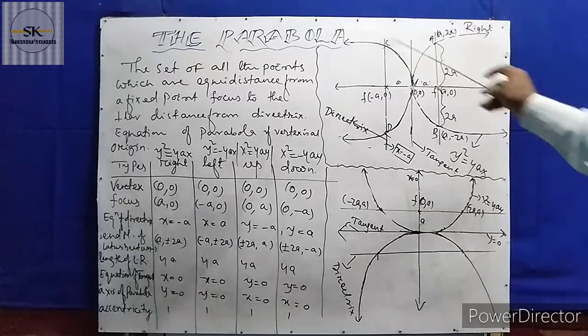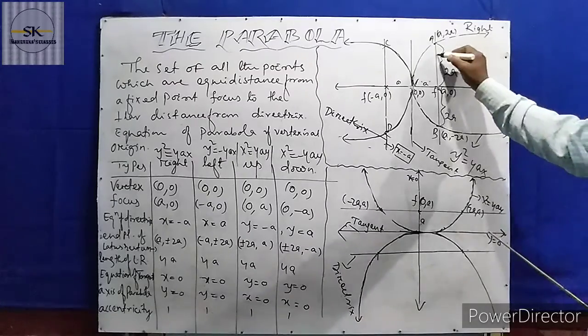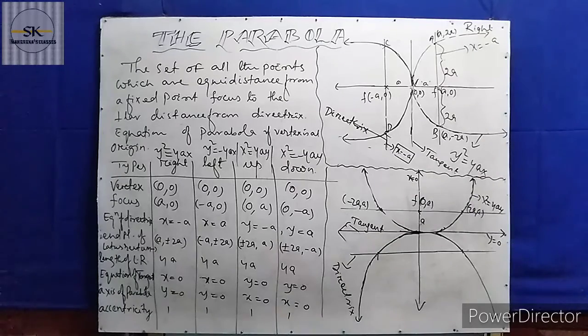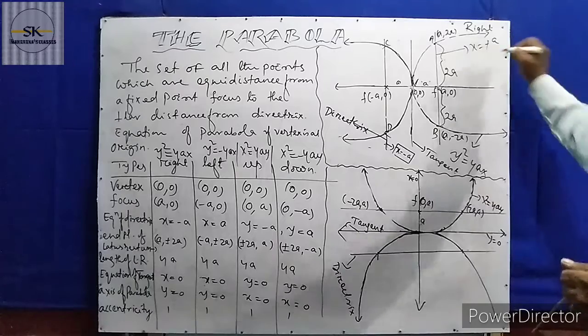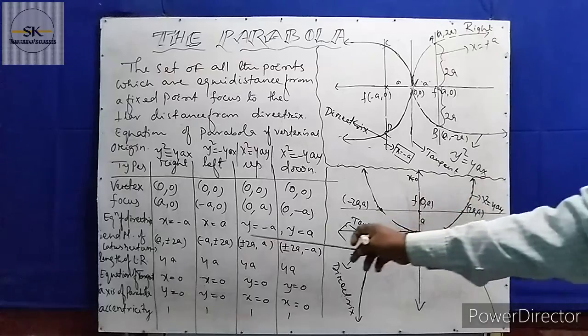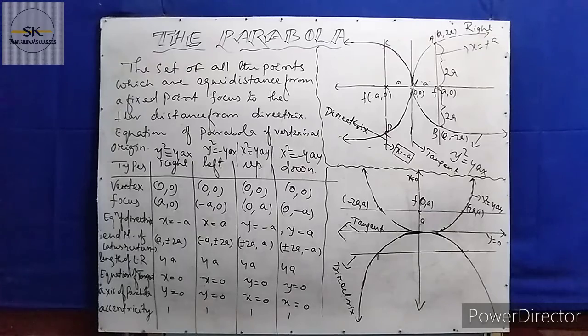Okay. For the second parabola, this is the directrix line, whose equation is x equal to plus a. Here it is written: for the left parabola, the equation of the directrix is x equal to a. Okay. So here the up parabola. What is the up parabola? Up parabola means the parabola opening towards up, and down parabola means opening towards down.